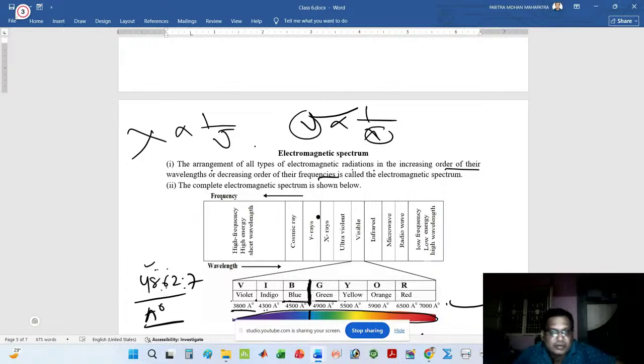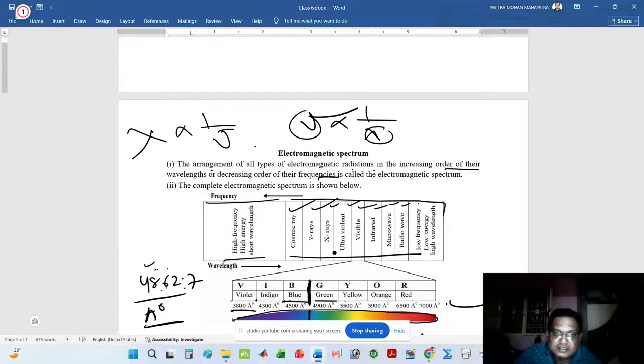There are different types of electromagnetic radiation: cosmic ray, gamma ray, X-ray, ultraviolet ray, visible ray, infrared ray, microwave, radio wave. In this diagram, I have arranged all the electromagnetic radiation as per the increasing order of their wavelength or decreasing order of their frequency. Since the wavelength increases from left to right, here I have written high wavelength, and here short wavelength, that is low wavelength.